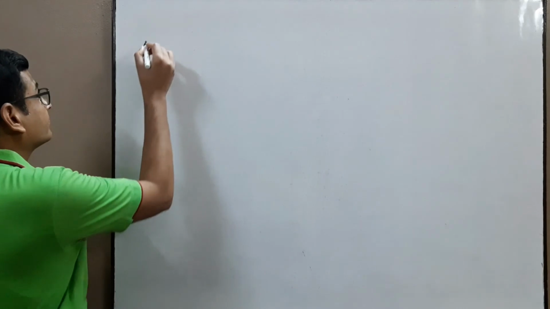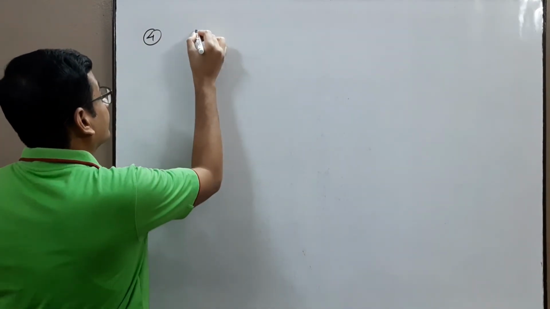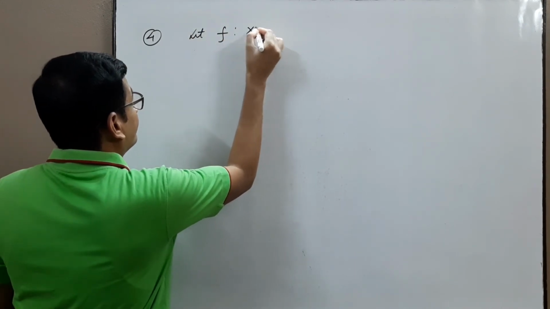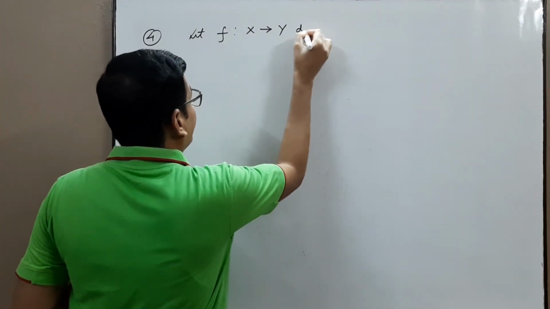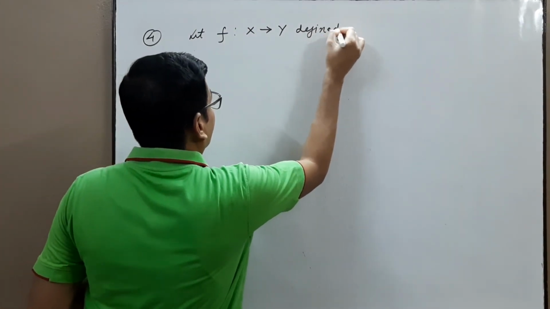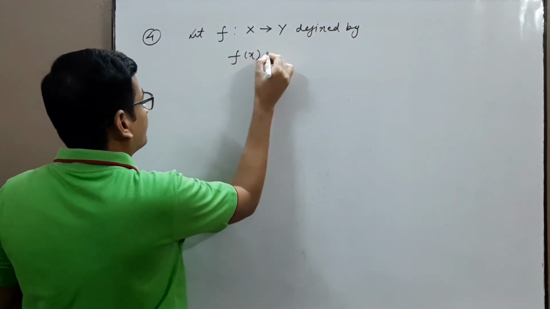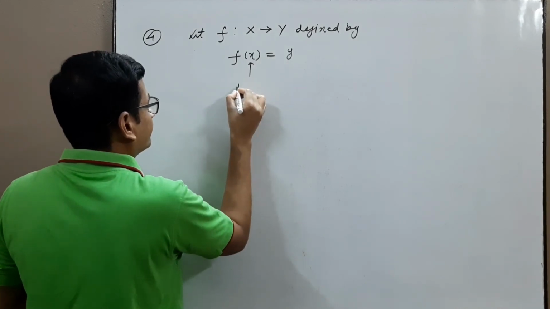Next remark, 4. Let f be a function from x to y defined by f(x) equal to y. x means input.